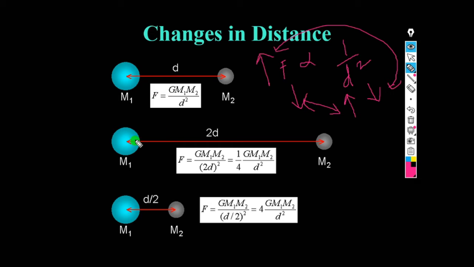Whereas here we have increased the distance to twice, so the force should be less, and it has decreased to 1/4th of the initial one. So when distance is increased, force is decreased; when distance is decreased, force is increased. This is how changes in distance cause changes in force.